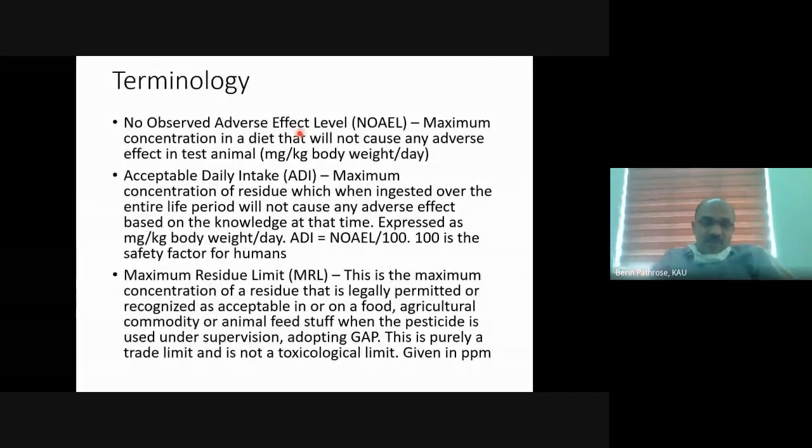Among the pesticide-fed groups, the group that received a particular concentration of pesticide through food daily did not show any adverse effect from consuming that pesticide. That concentration, and those concentrations below it, which did not cause any adverse effect to that organism even if the animal consumes it throughout its lifetime through the diet, is called the NOAEL, the no observed adverse effect level.